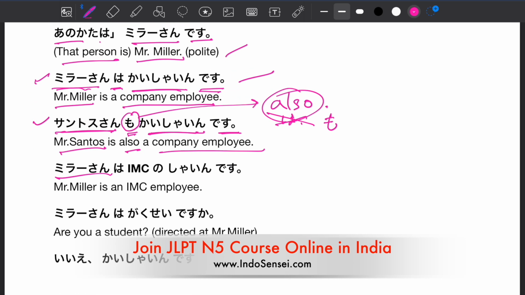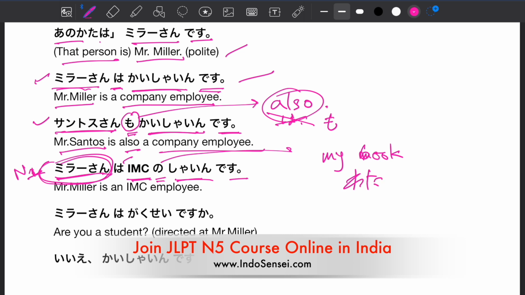Mira-san wa IMC no shain desu. Mira-san, this is the N1. Okay. Wa is the topic marker particle. So the topic of the sentence is Mira-san. IMC no shain. So no is a particle which connects nouns. So, my book. Watashi no hon. Okay. Watashi no hon means my book.